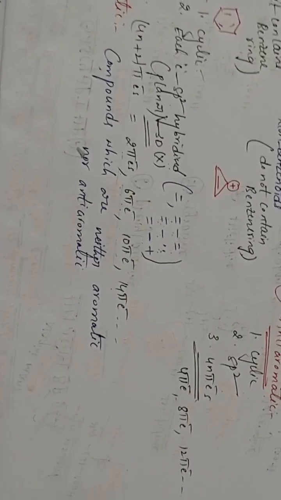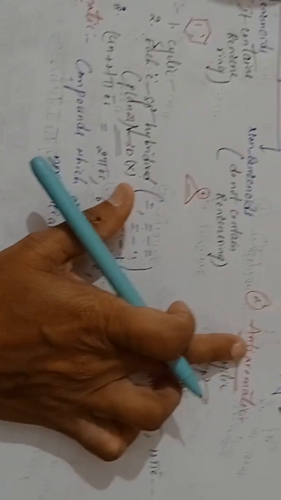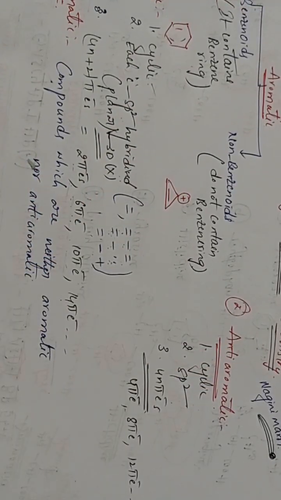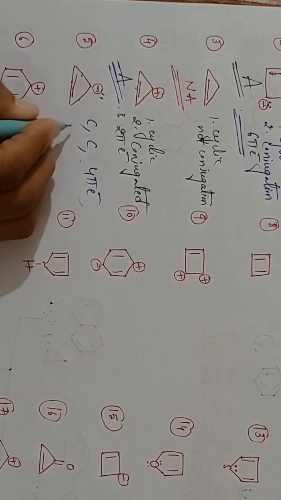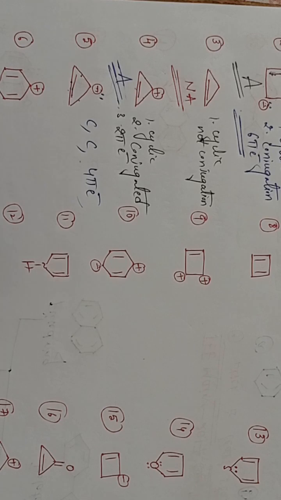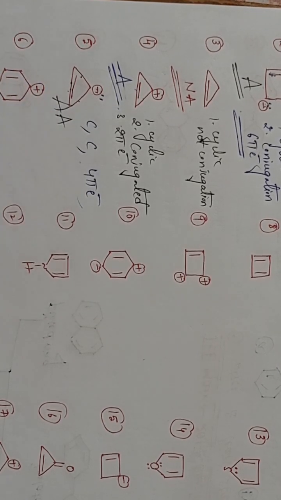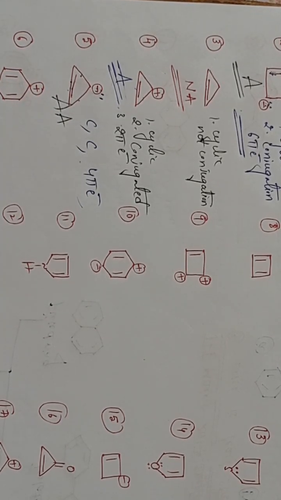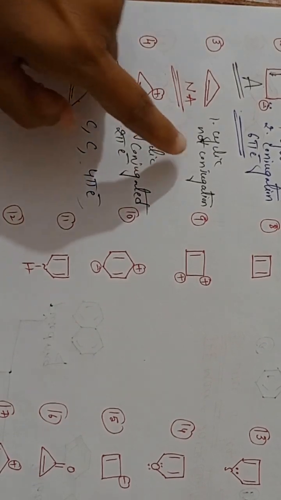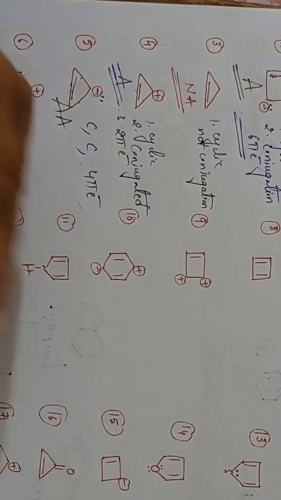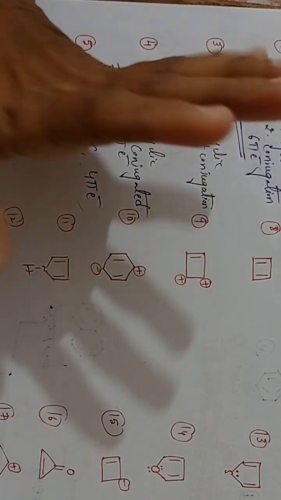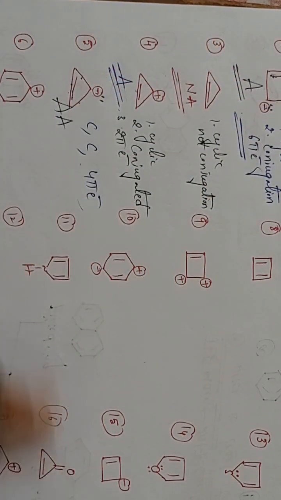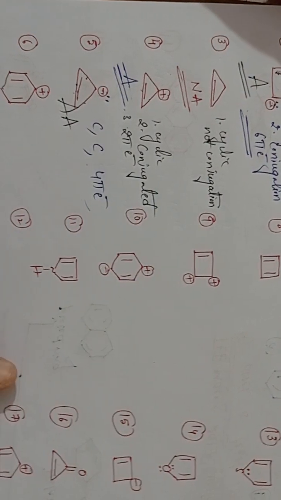See here, 4 pi electrons means what I told you: 4 pi electrons, anti-aromatic compound. Clear? This is anti-aromatic, AA. Understanding, students, that when it is in the conjugation, there is no need to check that each carbon atom undergoes sp2 hybridization. You don't need to check it. Just practice that conjugated system.